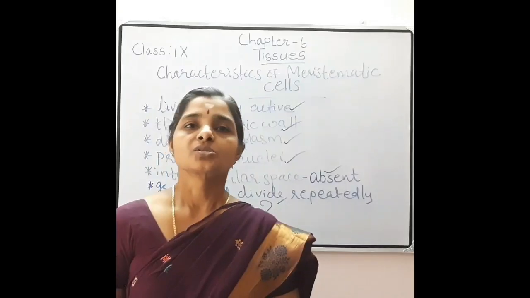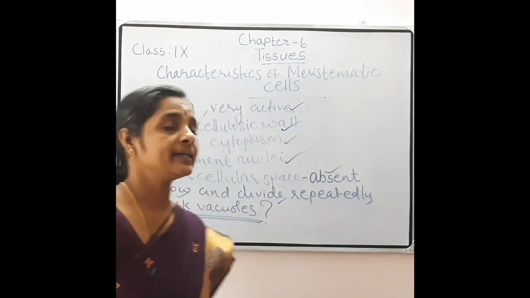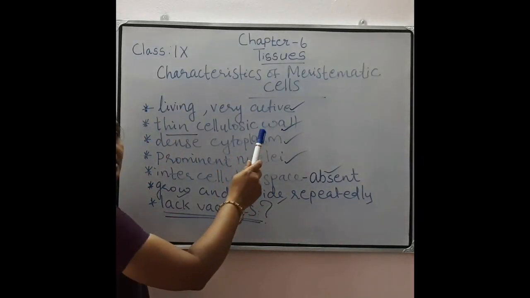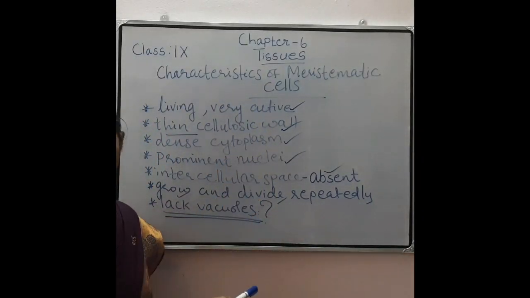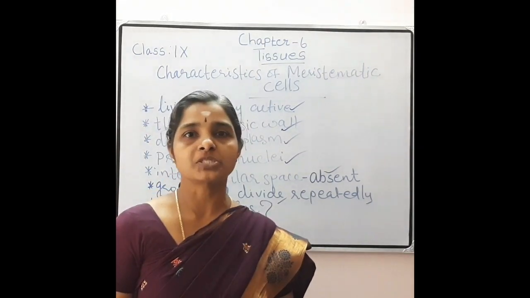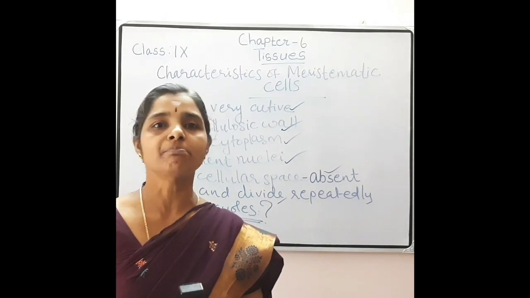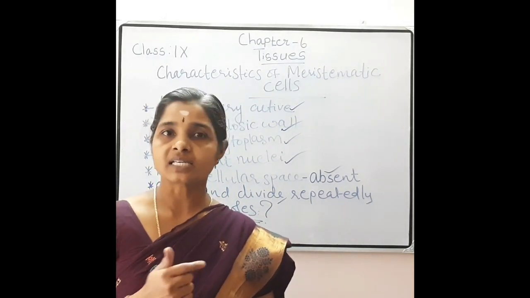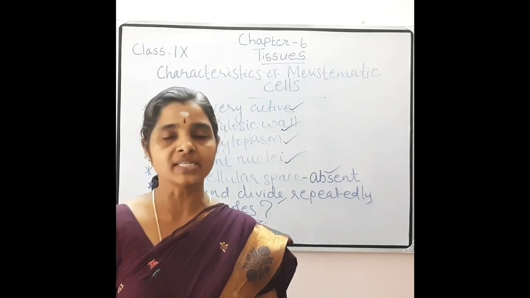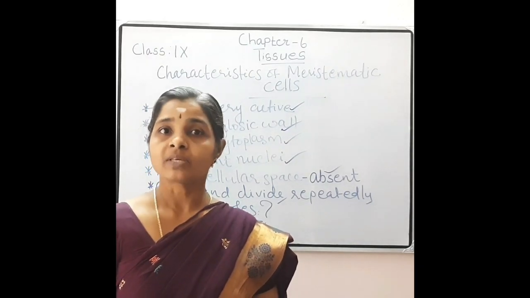The new cells produced by these meristematic cells show all these characters, but as they grow and mature, they slowly change these characters and become permanent tissues. We are studying about meristematic tissues, isn't it? Then another one is permanent tissue.